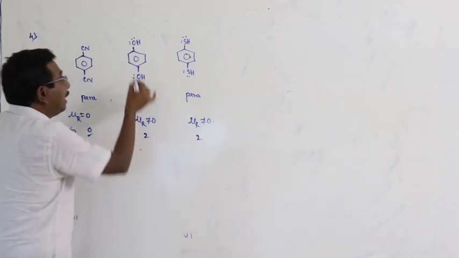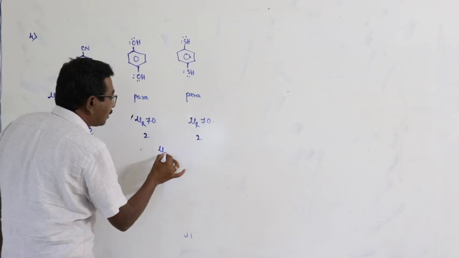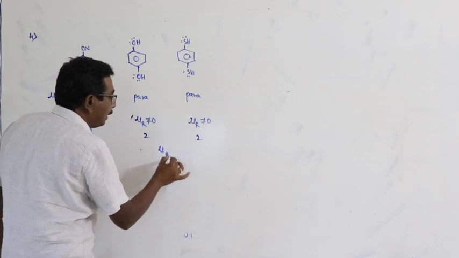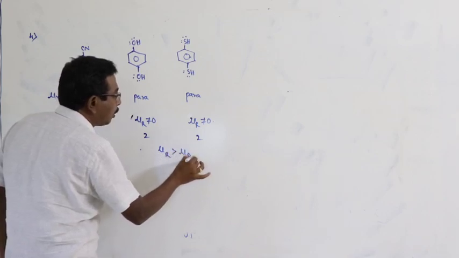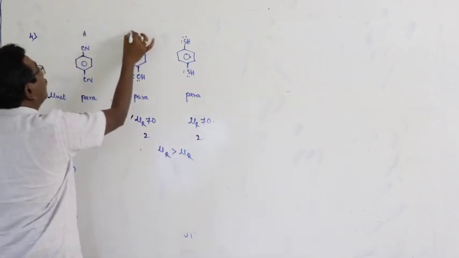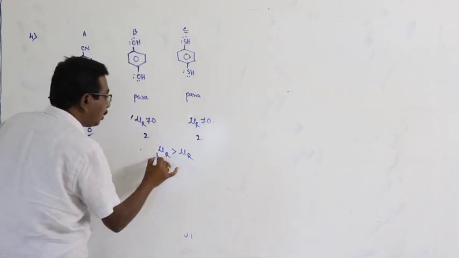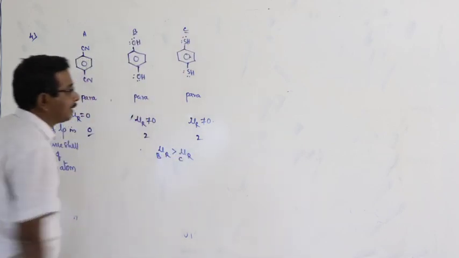And here the net dipole moment of the second example is greater than that of the third example. Suppose this is A, this is B, this is C. Here the net dipole moment of B is greater than that of C.